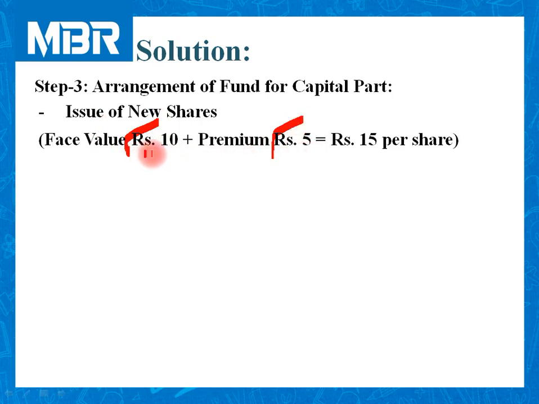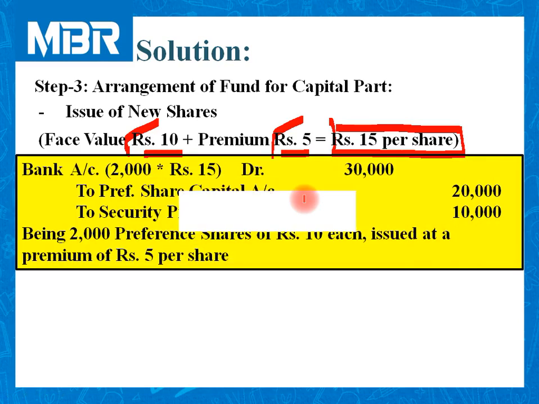So 10 rupees for face value, 5 rupees for premium. In this way, the company will receive rupees 15 per share. Don't forget to incorporate this information while passing the journal entries.